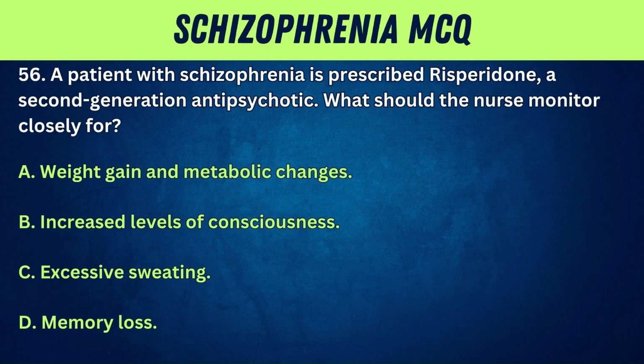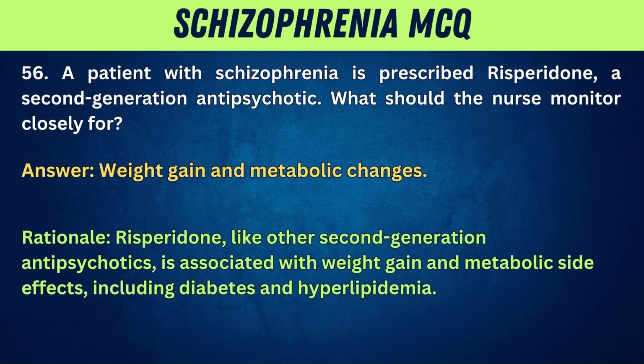C. Excessive sweating. D. Memory loss. Answer: weight gain and metabolic changes. Rationale: risperidone, like other second-generation antipsychotics, is associated with weight gain and metabolic side effects, including diabetes and hyperlipidemia.